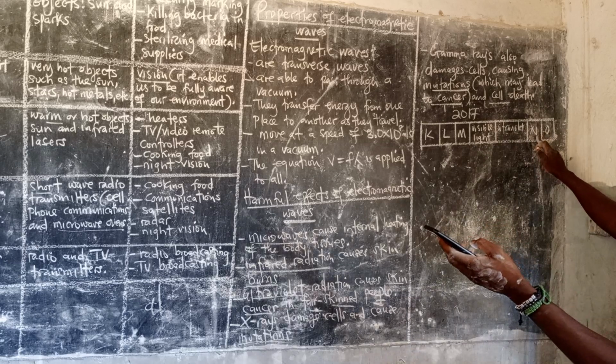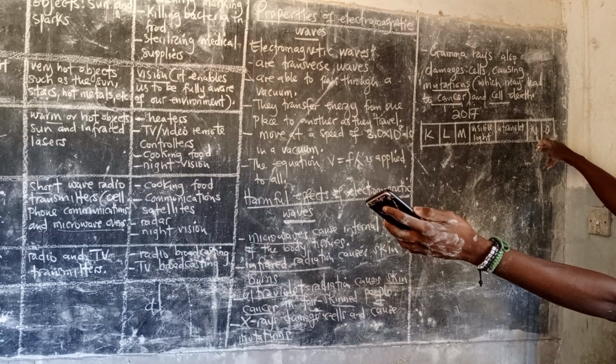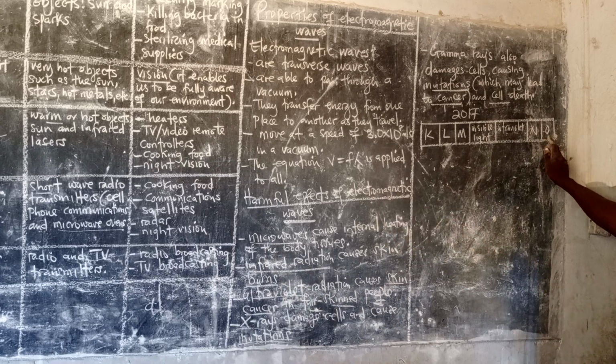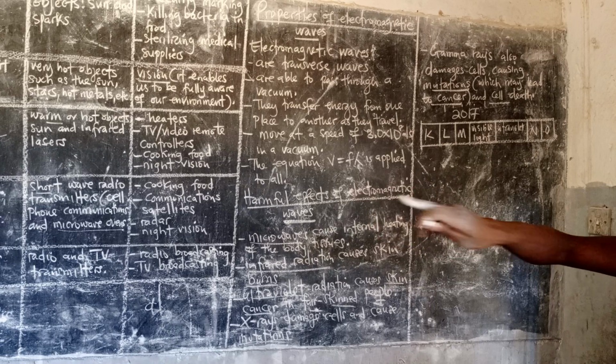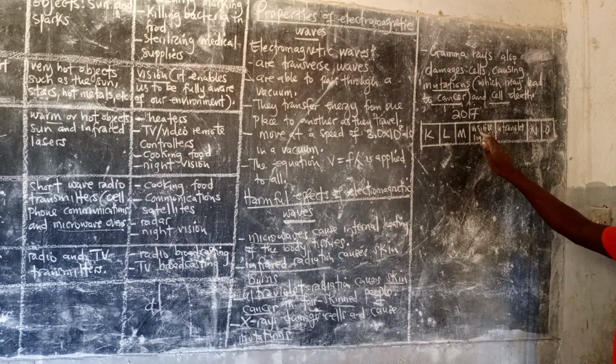Look at where ultraviolet is, and count how many there are: visible, infrared, about four.